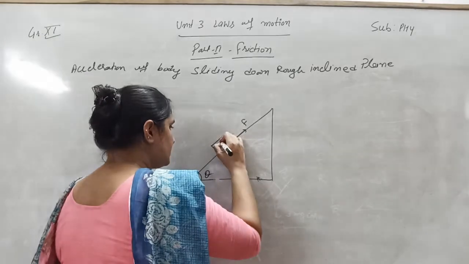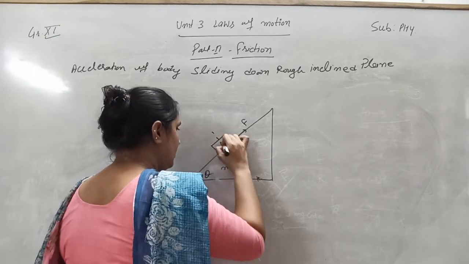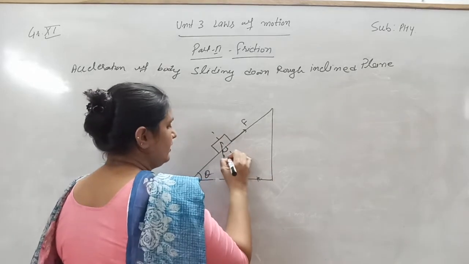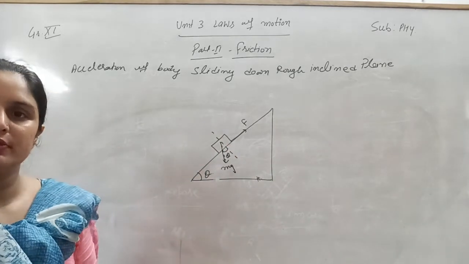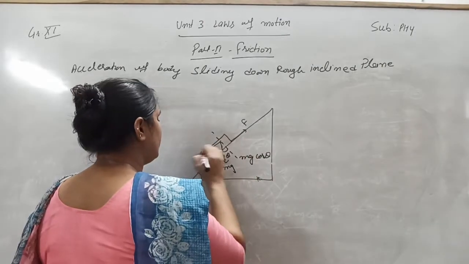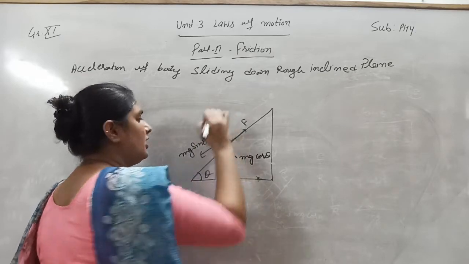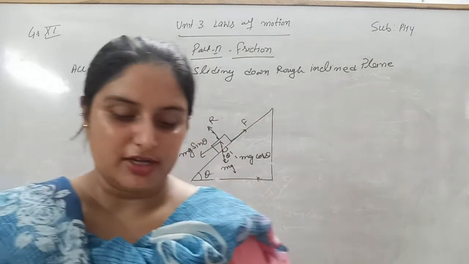Its weight is acting at theta with the vertical. So here will be the mg cos theta component, and on this side there will be mg sin theta, and the normal reaction R is acting in the upward direction.